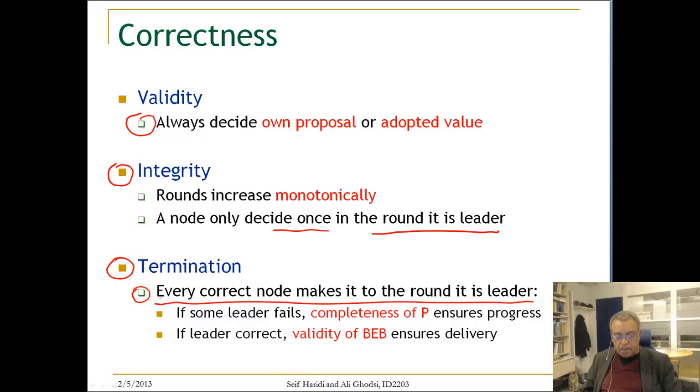Because if a previous leader fails, then by the completeness of our perfect failure detector, this node will detect it and go forward. And if the leader is correct, then by the validity of a best-effort broadcast, which says if the sender is correct and the receiver is correct, the receiver will get the message, then the delivery is given.